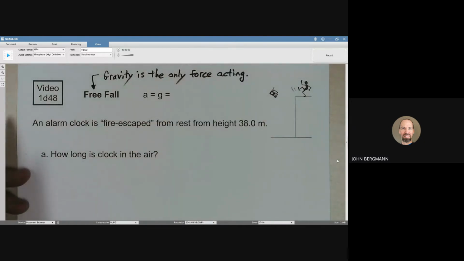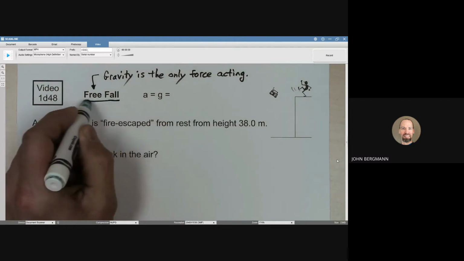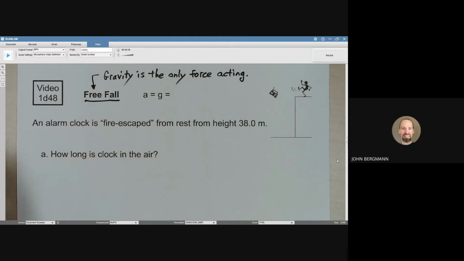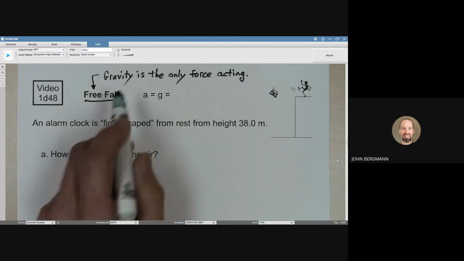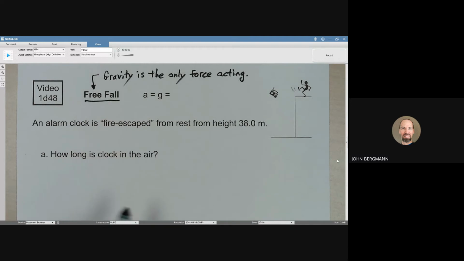And a difference with regard to free fall in terms of common everyday speech and physics. In common everyday speech, when something is described as being in free fall, it is assumed by the listener to be traveling downward. And that is not always the case in physics. In physics, free fall means gravity is the only force that's acting, and therefore the object could be traveling upwards.